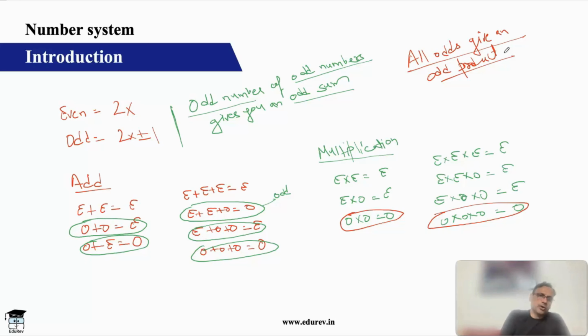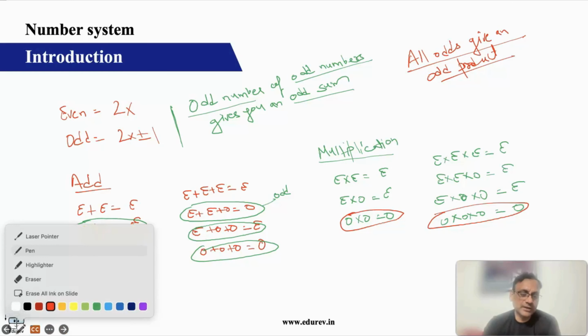The product will be odd only when no even number is present. That means all the numbers that are getting multiplied are odd. Only then the product will be odd. Otherwise, the product will always be even. Okay, something for us to remember, and we will be using this concept in some questions. So these are some even odd implications which we should know how they behave.